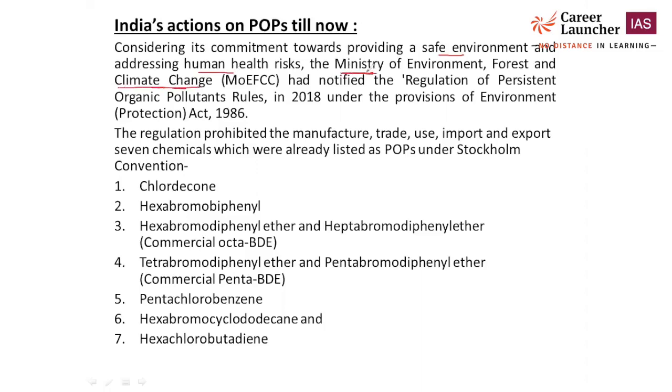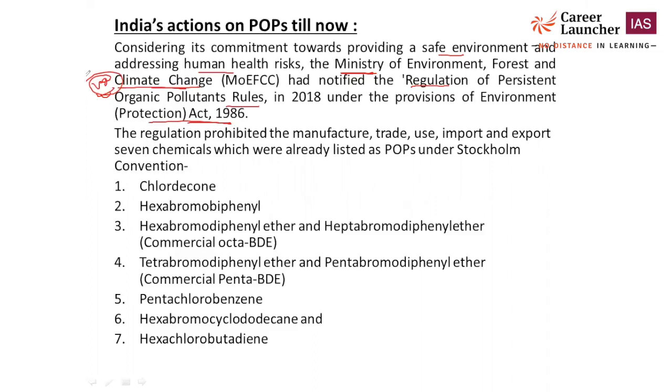The ministry is the implementing agency for Stockholm Convention policies, and policy and regulation is handled by the Ministry of Environment, Forest and Climate Change. It has notified the Regulation of Persistent Organic Pollutants Rules in 2018 under the provisions of the Environment Protection Act 1986. This is a very important term, because in a statement they can ask you under which act the government notified this regulation of persistent organic pollutants in 2018. The answer is the Environment Protection Act 1986.